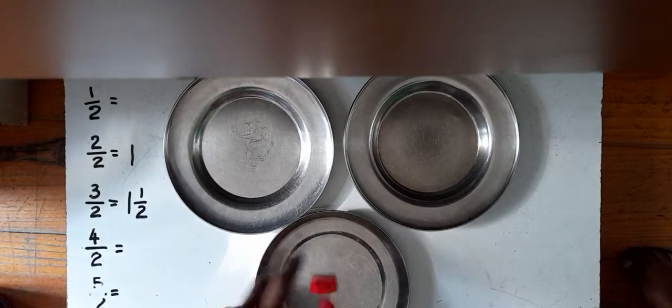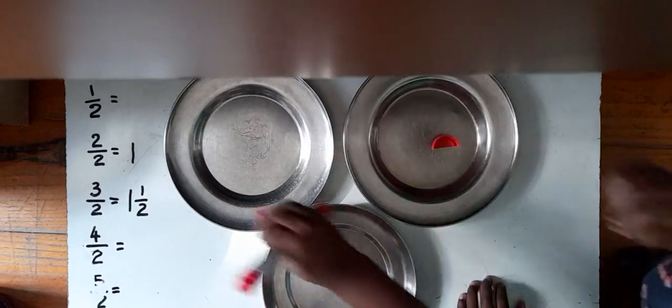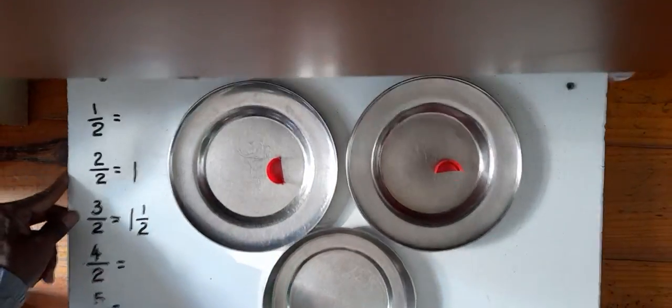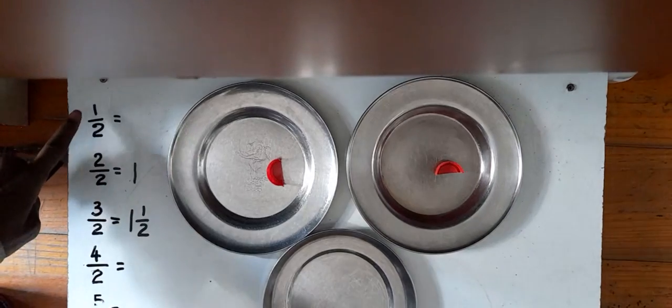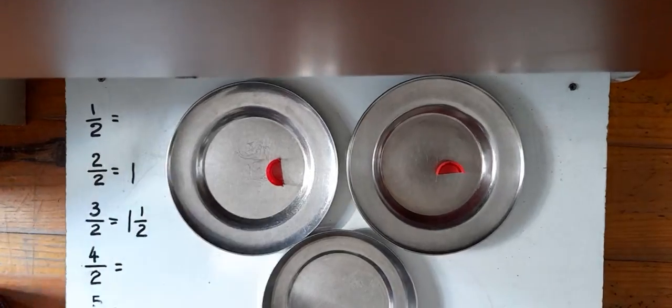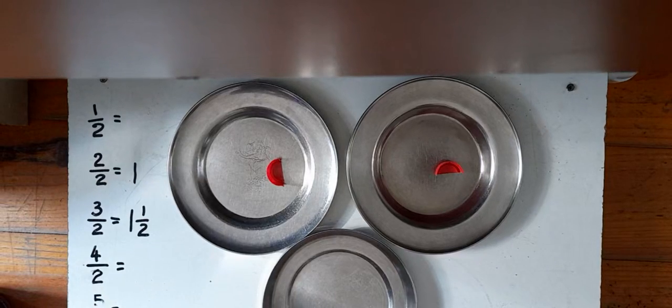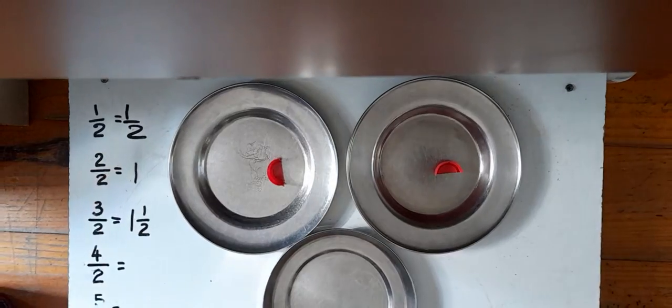So give this one a half and give this one a half. So you see what happens when we have only one: we can cut it into 2, and each one gets a half.